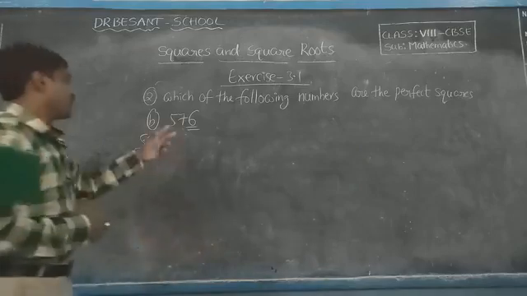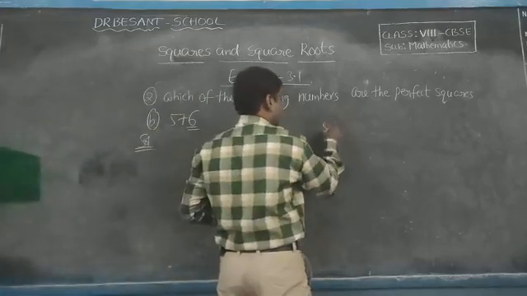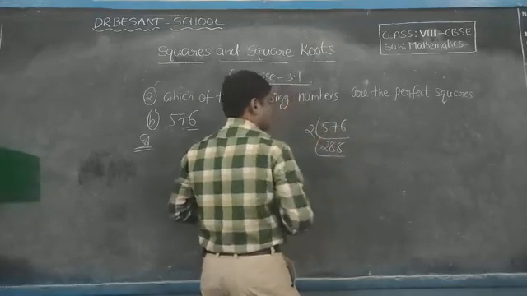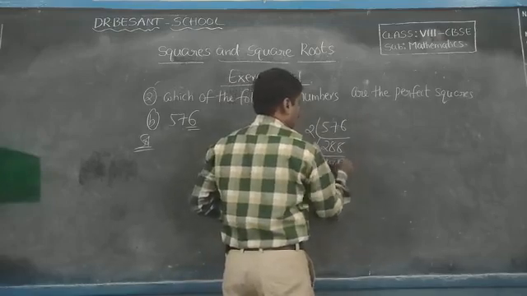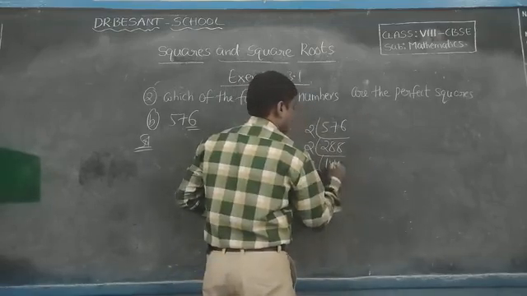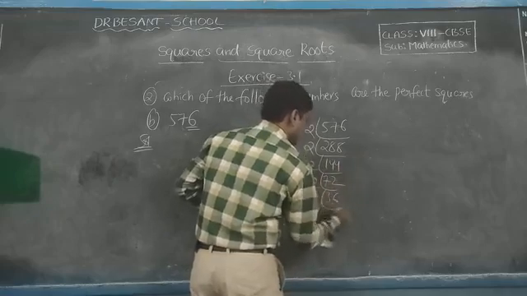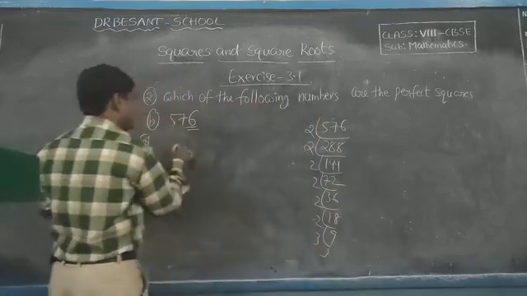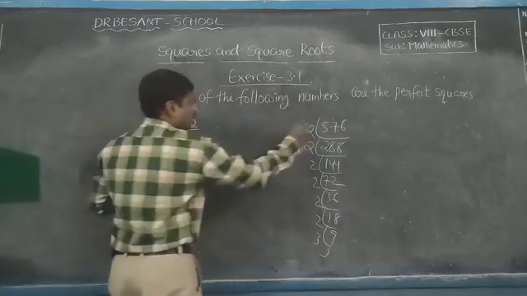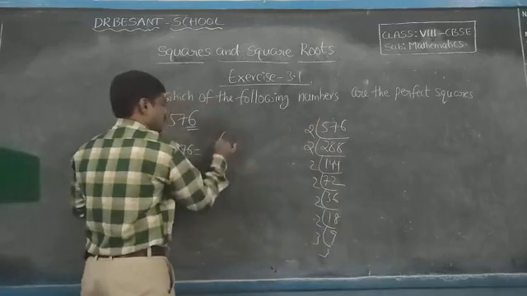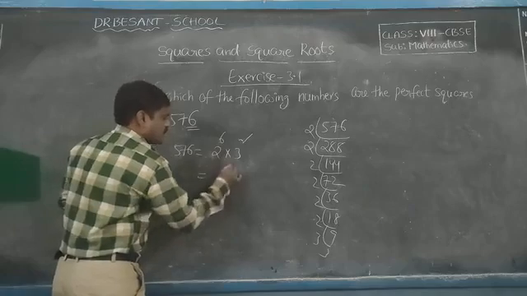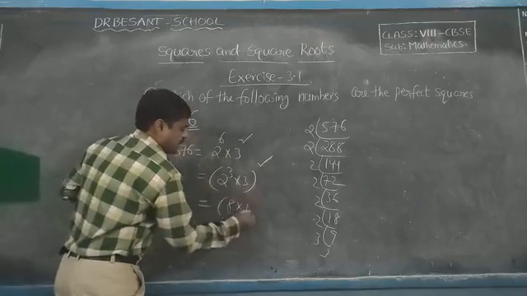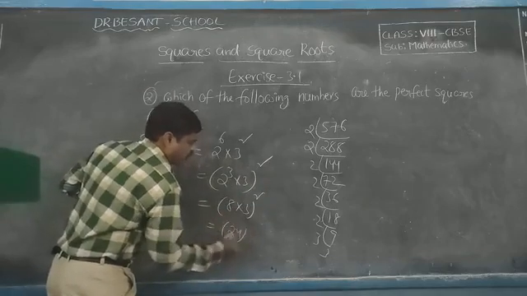Okay, so through the prime factorization method, 576 is equal to 2 power 6 into 3 square, that is equal to 2 cube into 3 whole square. 2 cube means 8, so 8 into 3 whole square is 24 whole square.